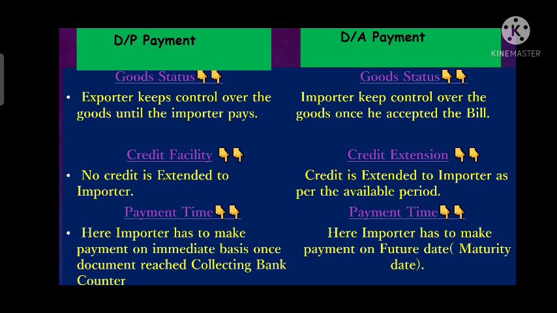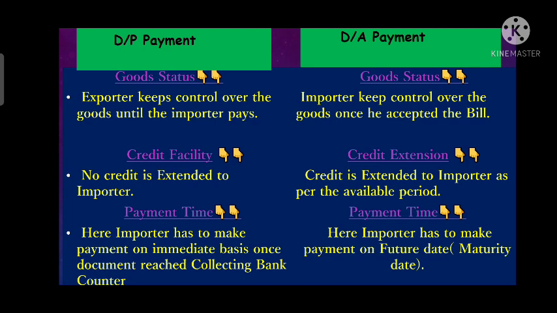Now we will differentiate both on the basis of credit facility. In DP, there is no credit extended to the importer. Credit here means the usance period being availed. So in DP, whenever the document is received at the collecting bank counter, the importer has to make the payment on an immediate basis. In that scenario, he is not availing any credit facility.